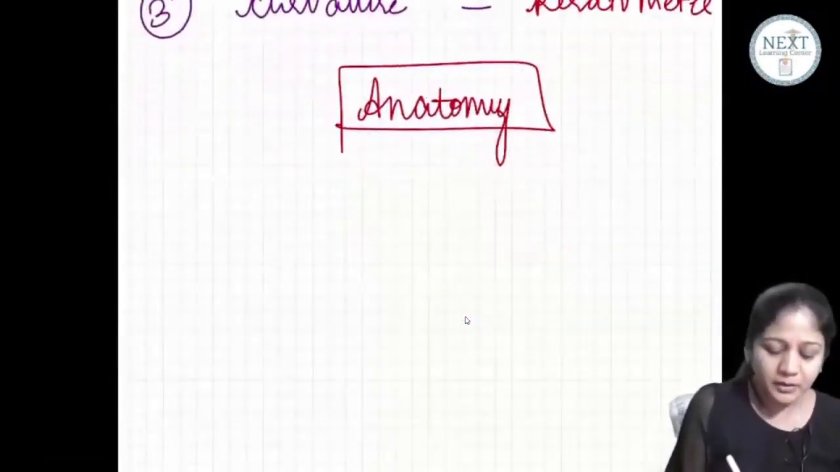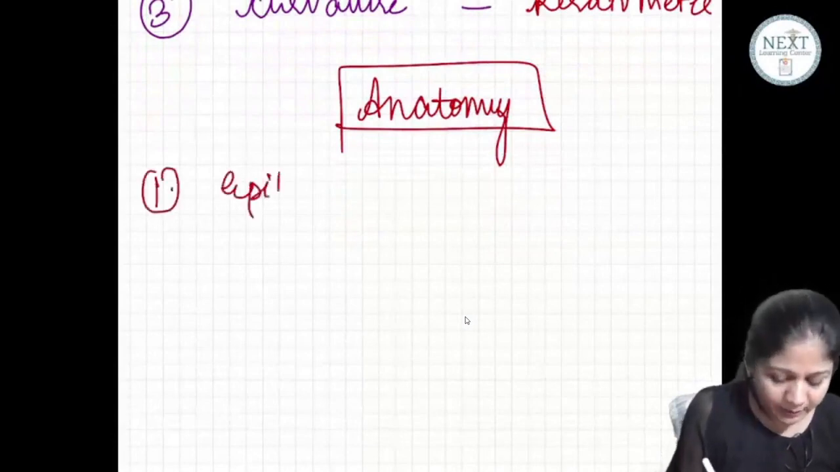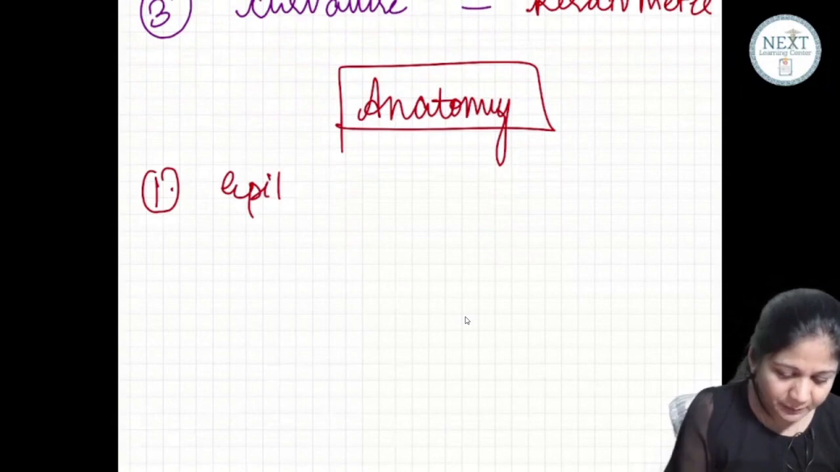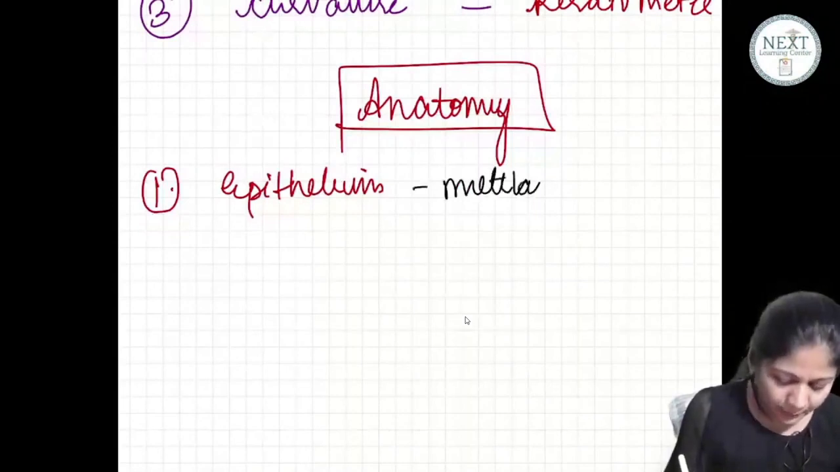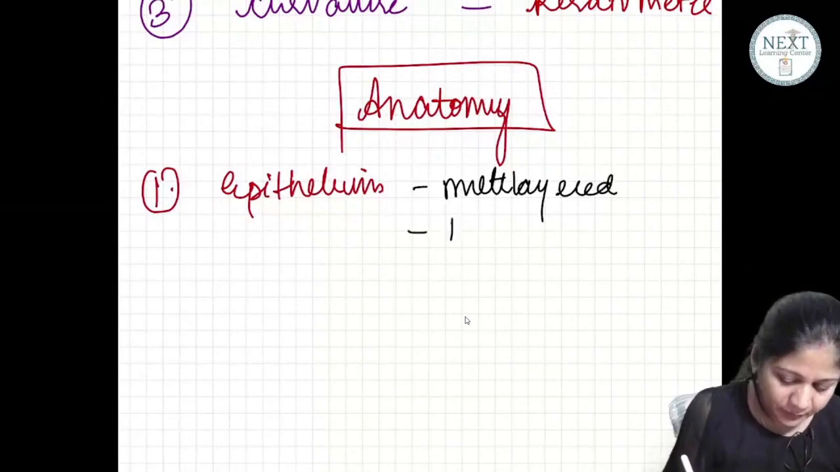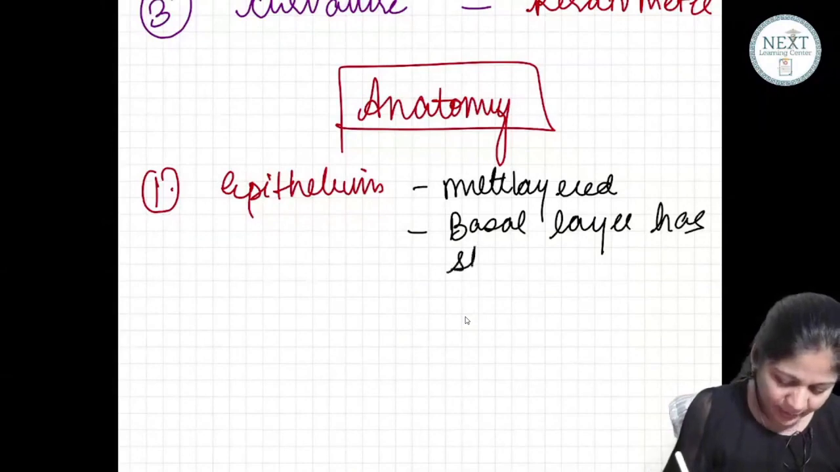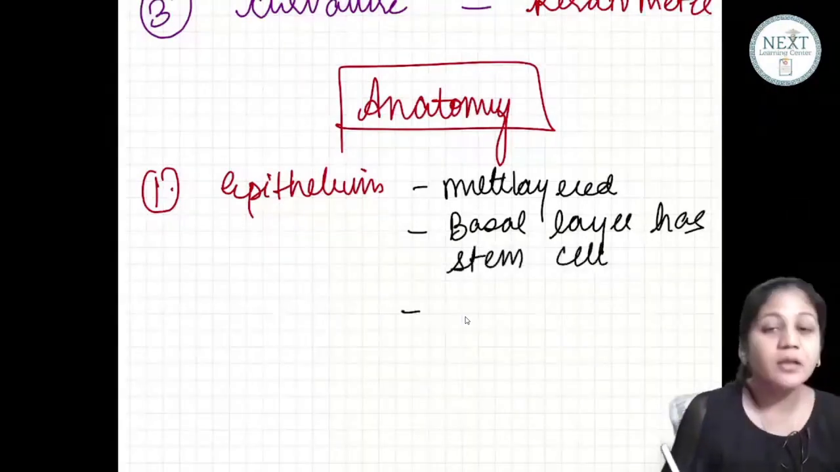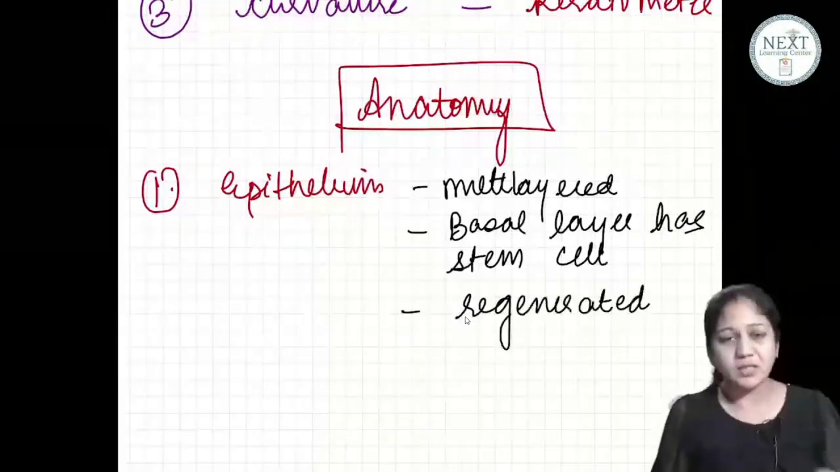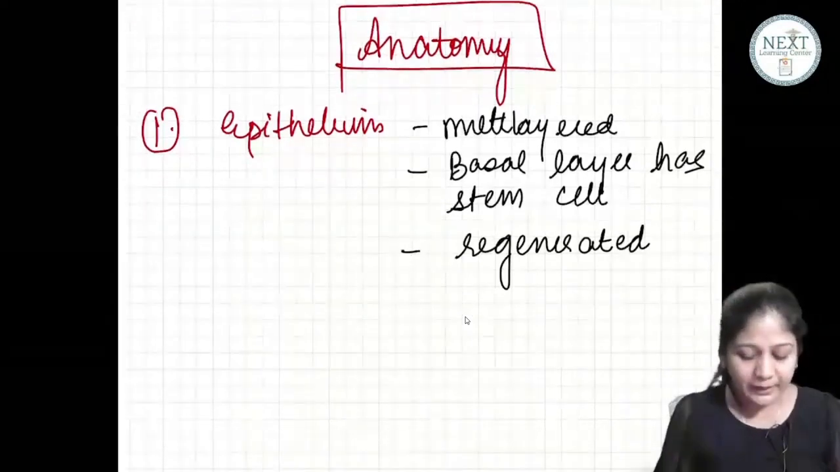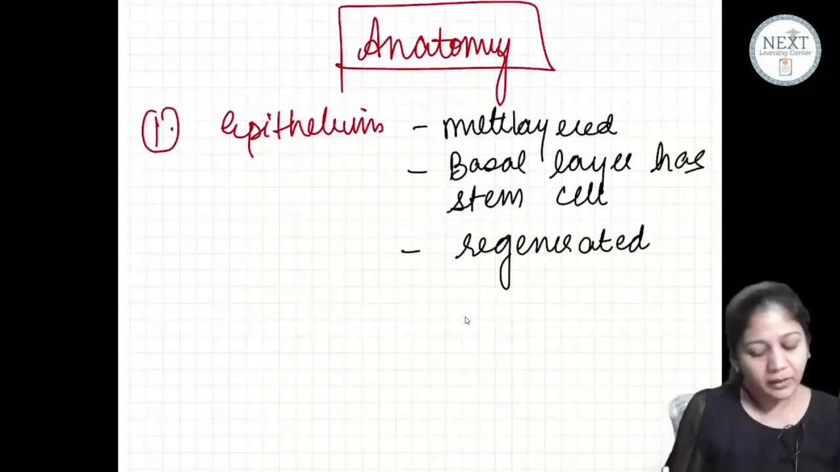Let us write down something. So corneal anatomy, the first layer is the corneal epithelium. If you see the epithelium of the cornea, it is also multi-layered. Yes or no? It has many layers. What else have we read? Basal layer has stem cells. What else? This has the power of regeneration. These three things please remember about epithelium: multi-layered, stem cells, and regeneration.